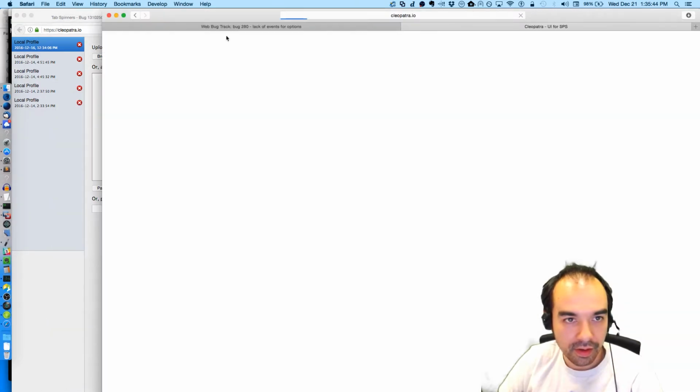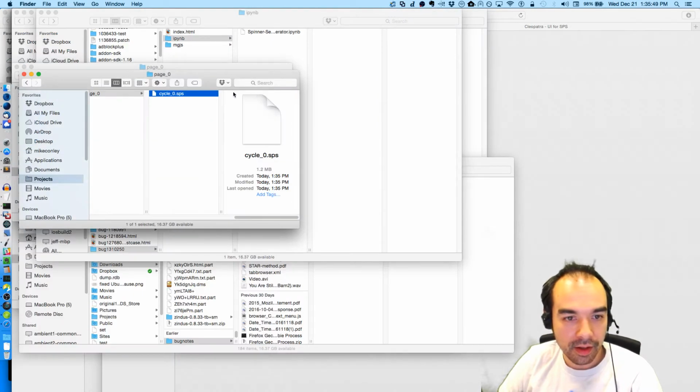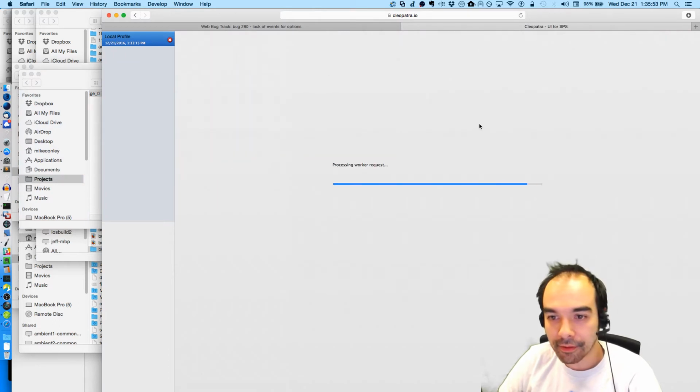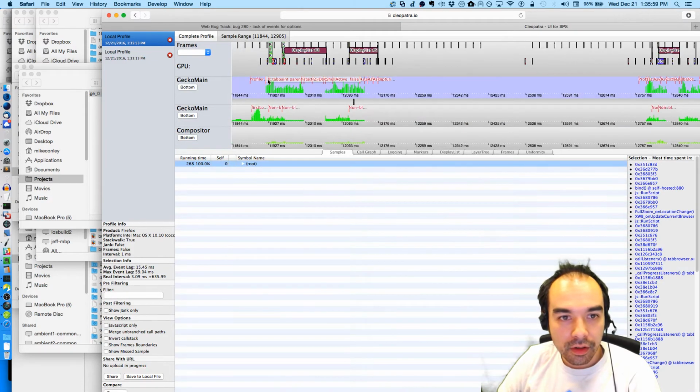There it is. Cleopatra. Got my 1.2 meg profile. That's a bit better. That's more stuff. Tab parent says, okay, so this is very interesting. This is what we wanted here.